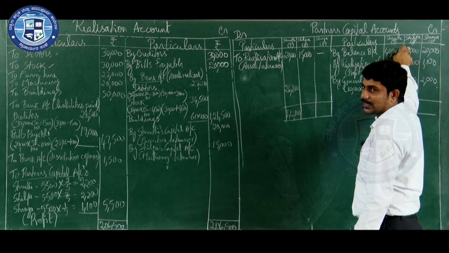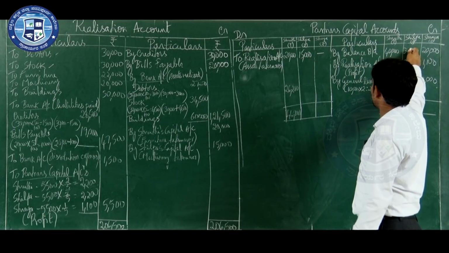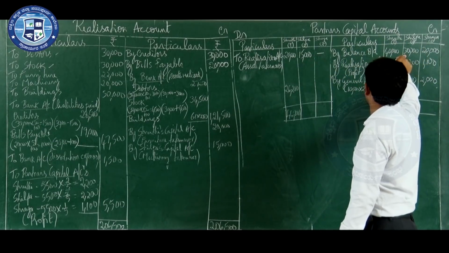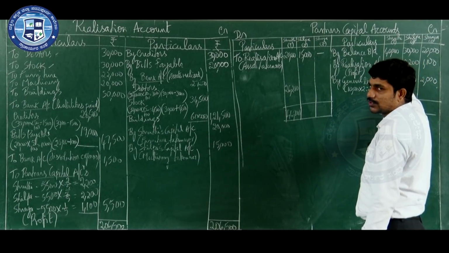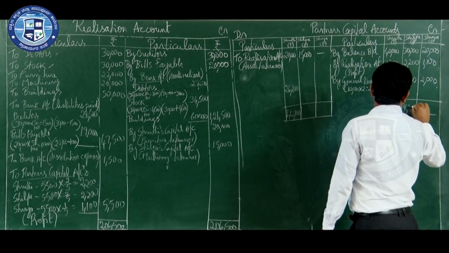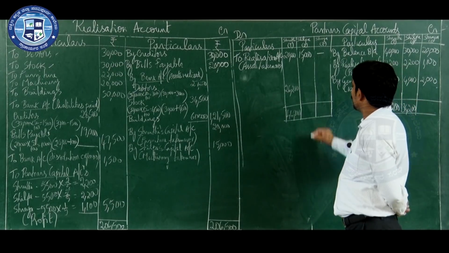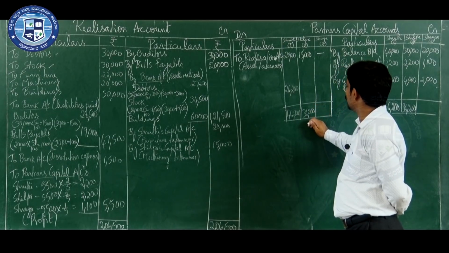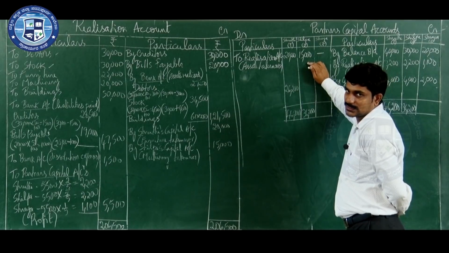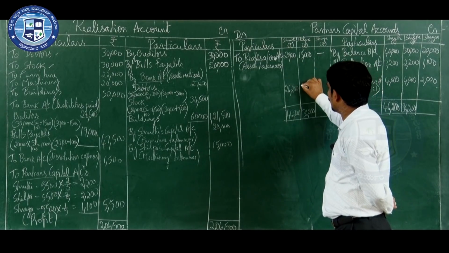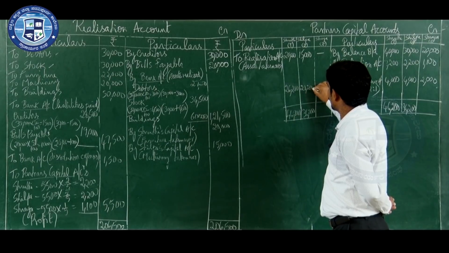Now go to the second partner, Shilpa. In Shilpa's column, how much is there on the debit side? Only 15,000. Credit side is more. There is 30,000 plus 2,200 plus 4,000. So it is 36,200. Total of Shilpa is how much? 36,200. Write the total on the debit side also. Now minus the debit side amount, that is 36,200 minus 15,000. How much will you get? 21,200.